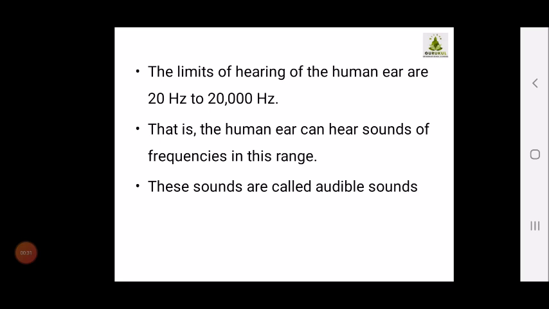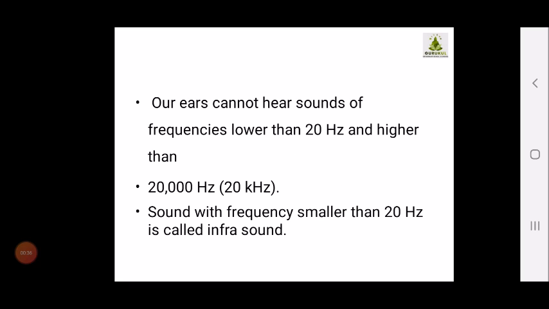Our ears cannot hear sound of frequency lower than 20 Hz and higher than 20,000 Hz, that is 20 kilohertz. So from here you can see that your audible frequency is 20 Hz to 20 kilohertz, or 20,000 Hz if I want to convert into hertz.